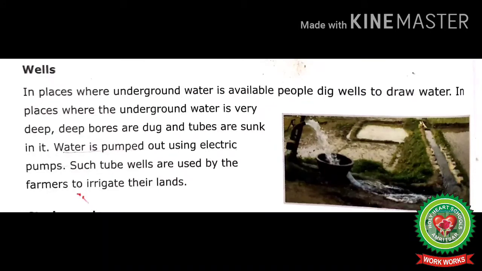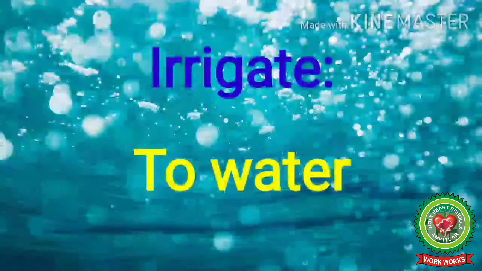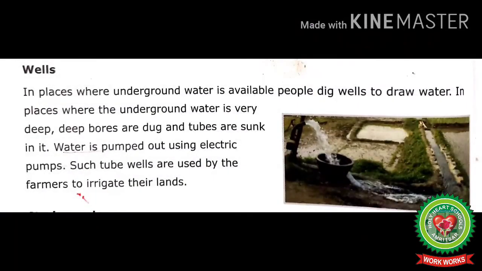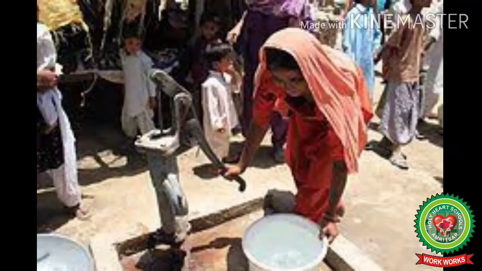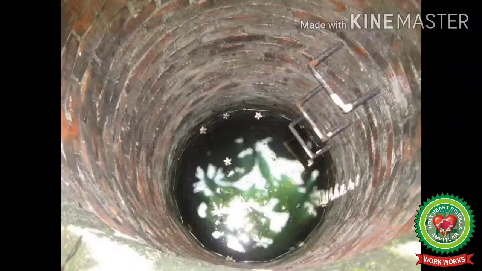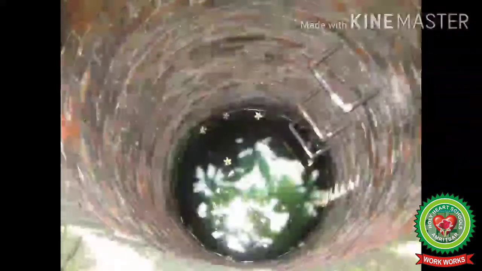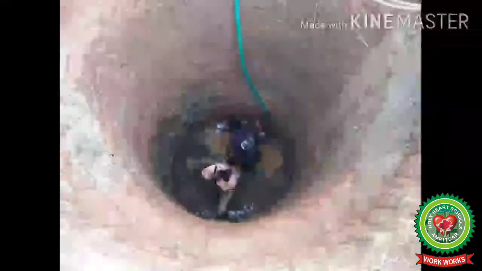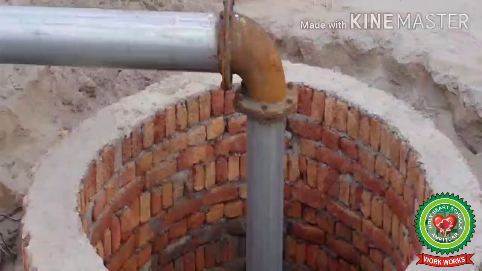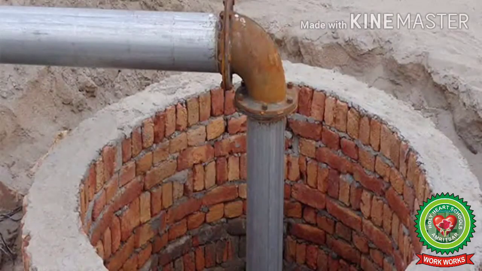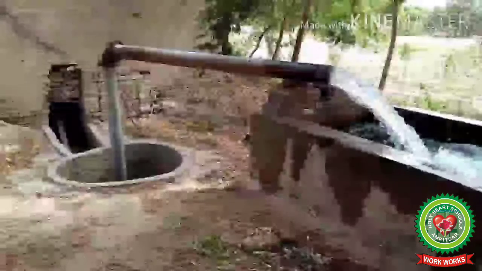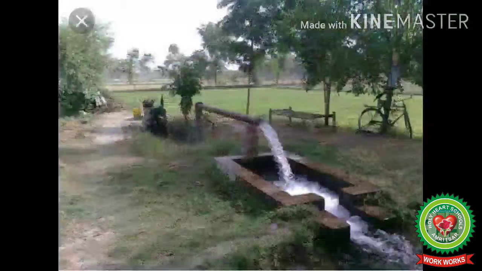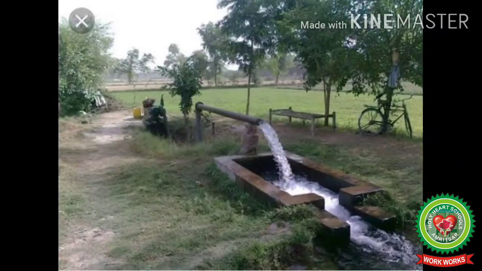Such tube wells are used by the farmers to irrigate their lands. Tube wells means underground water is brought up by electric pump. Irrigate means to water. Now I will explain wells with the help of these pictures. In villages, people dig wells to bring groundwater to the surface. Sometimes groundwater lies at a great depth. In such a case, a deep hole is dug. A tube is sunk in the hole and water is brought up using an electric pump. Such a well is called a tube well, which is used by the farmers to irrigate their land.